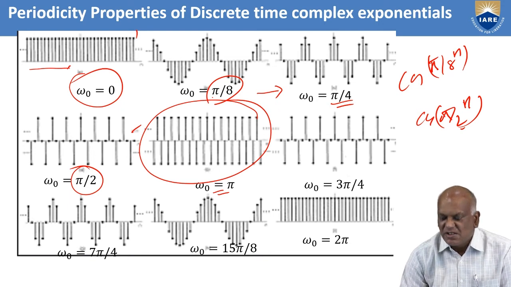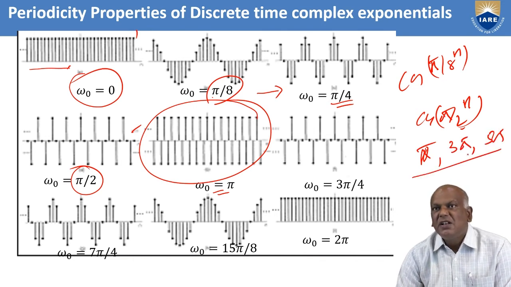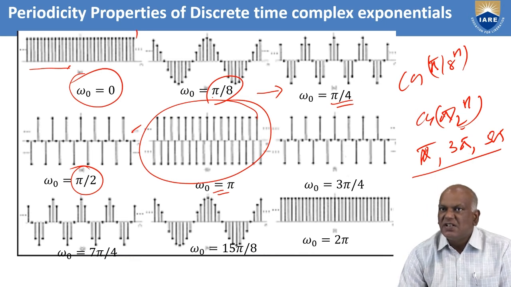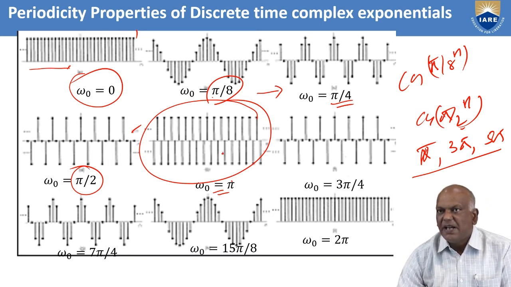Omega naught is pi. That's why I told you that at pi, 3 pi and 5 pi, odd multiples of pi radians, you get the highest rate of oscillation. That is, the frequency is also the highest possible. Higher the frequency, higher the rate of oscillations possible, at pi, 3 pi and 5 pi. That is nothing but an odd multiple of pi radians.